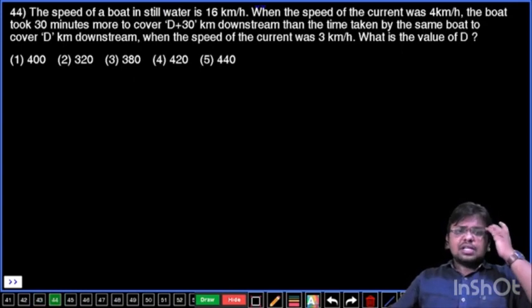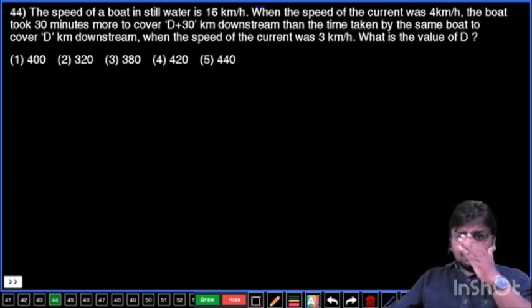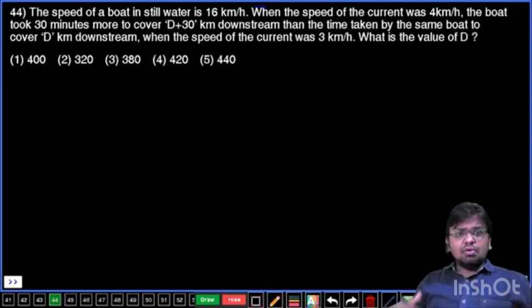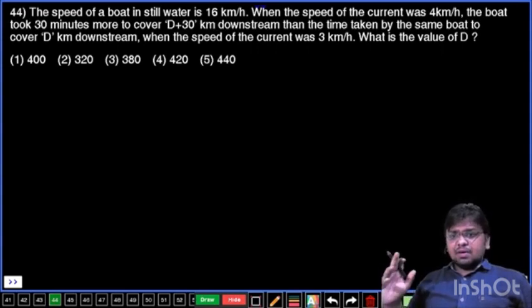The speed of the boat in still water is 16 km per hour. When the speed of the current was 4 km per hour, the boat took 30 minutes more to cover d plus 30 kilometers downstream than the time taken by the same boat to cover d kilometers downstream when the speed of the current was 3 km per hour. What is the value of d?